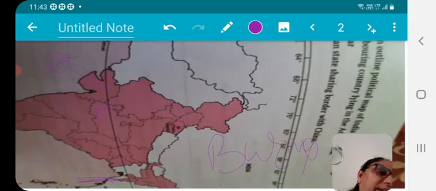Then my last question is there, an Indian state sharing its border with China. Indian state, that is Uttarakhand, okay? And this Sikkim. Uttarakhand and Sikkim are sharing their border area with China.